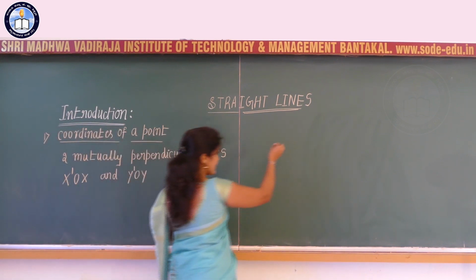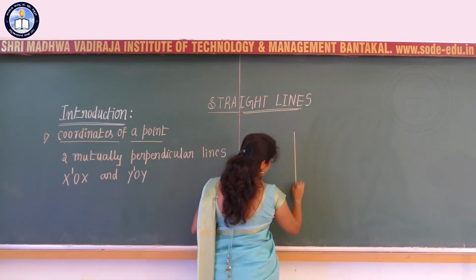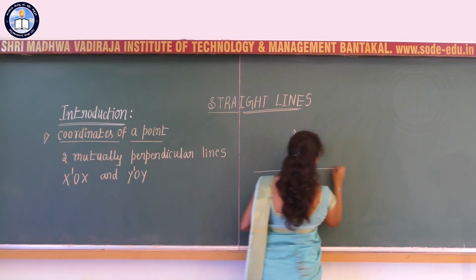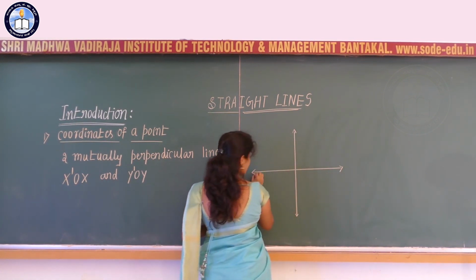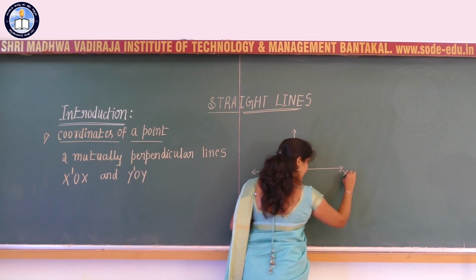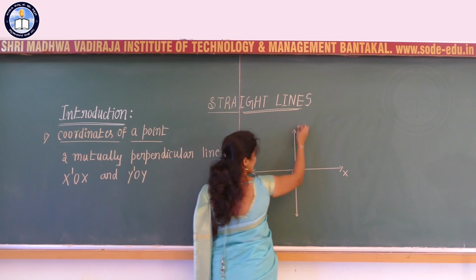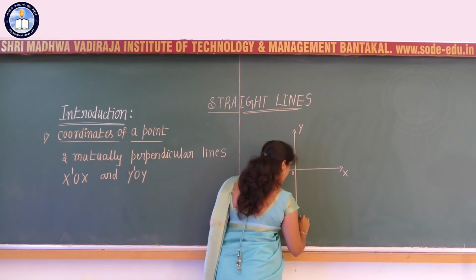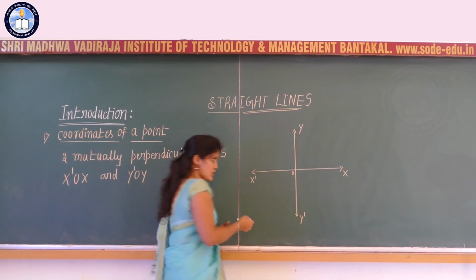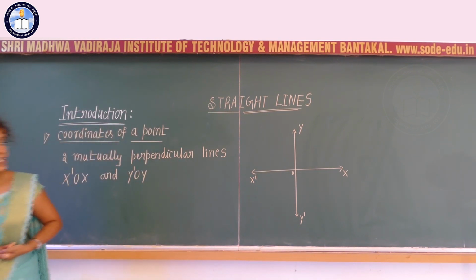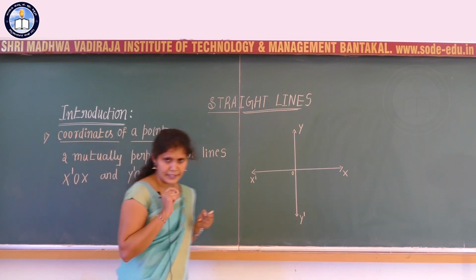So here I am going to consider these two lines which are mutually perpendicular to each other. I will name it as x o x', and the other line as y o y'. X o x' and y o y' are the two mutually perpendicular lines.